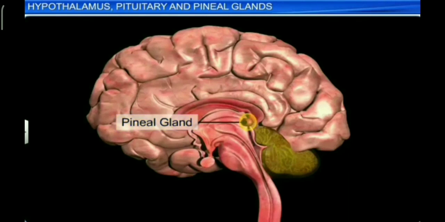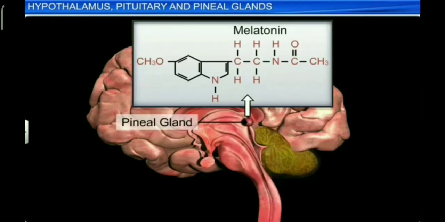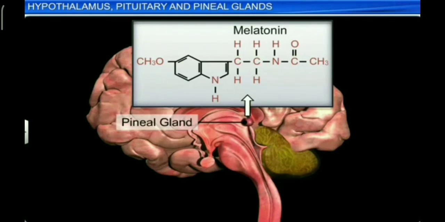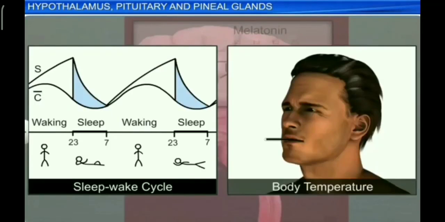Pineal gland. The pineal gland is given off from the roof of the diencephalon and is located between two cerebral hemispheres. The pineal gland is sensitive to biochemical signals of light. It secretes a hormone called melatonin, also known as sleep hormone. Melatonin is derived from tryptophan and plays a very important role in regulation of the biological clock, that is the sleep-wake cycle of our body. It helps in maintaining the normal rhythm of the sleep-wake cycle and also influences body temperature.